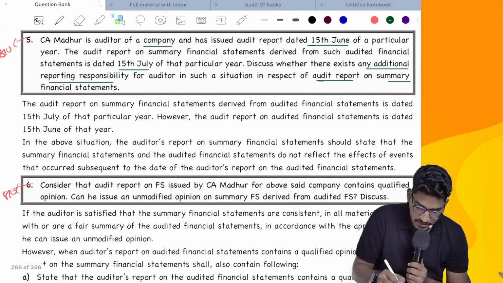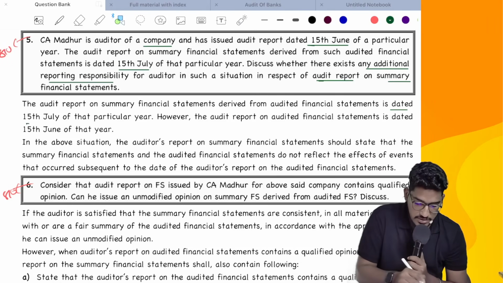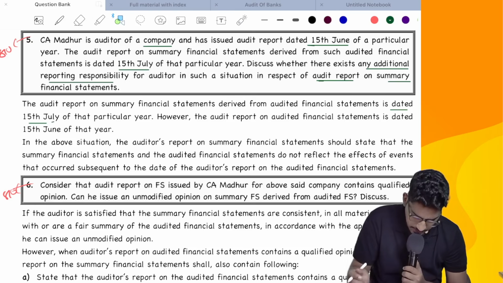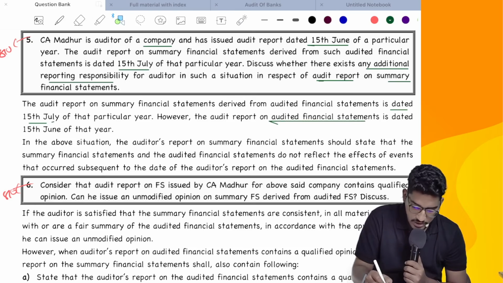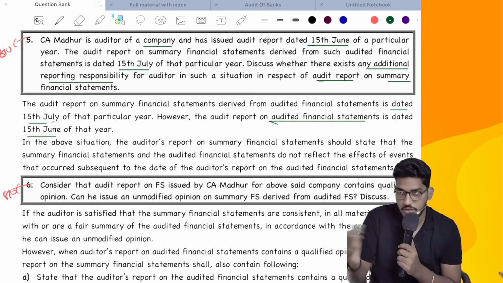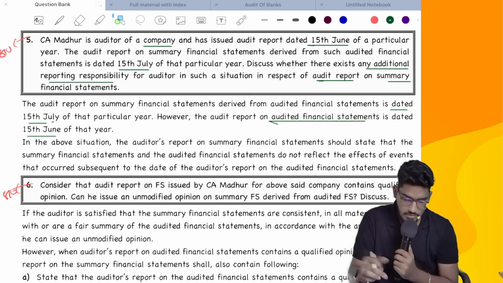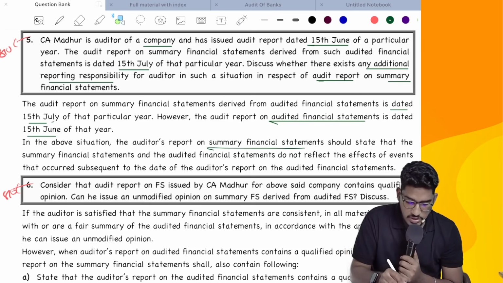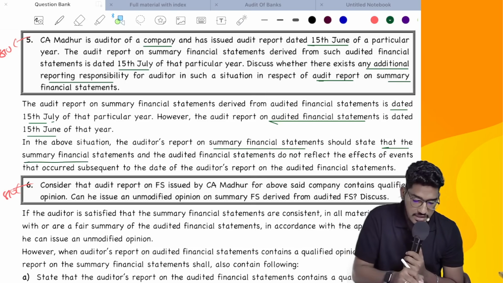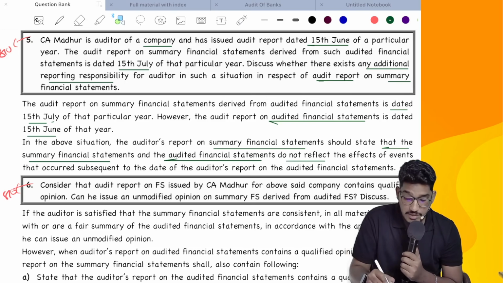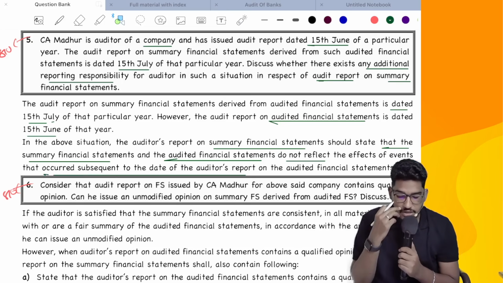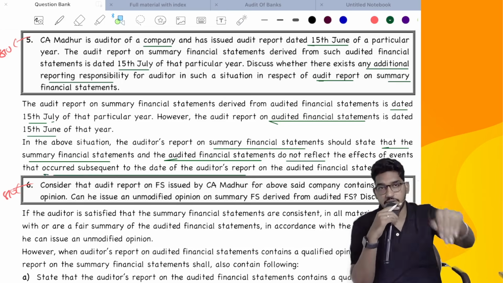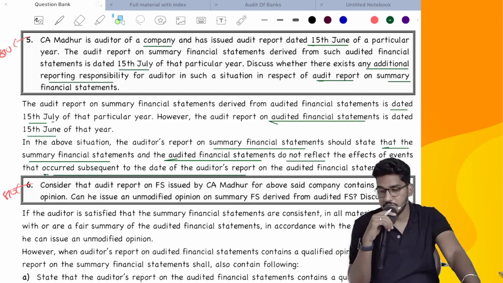The audit report on summary financial statements derived from audited financial statements is dated 15th of July of that particular year. However, the audit report on audited financial statements is dated 15th of June. Before only, no problem, no. In the above situation, the auditor's report on summary financial statements should state that the summary financial statements and the audited financial statements do not reflect the effects of events that occurred subsequent to the date of the auditor's report on the audited financial statements, not the summary financial statements.